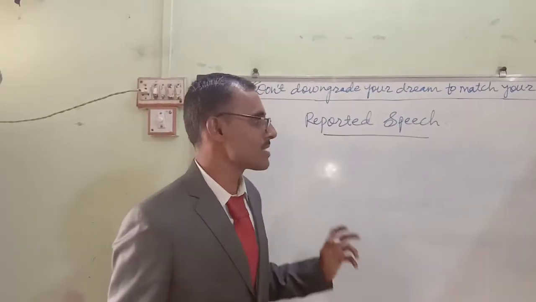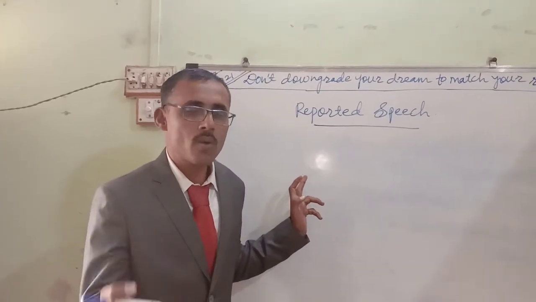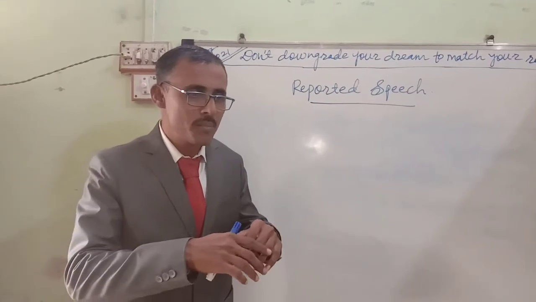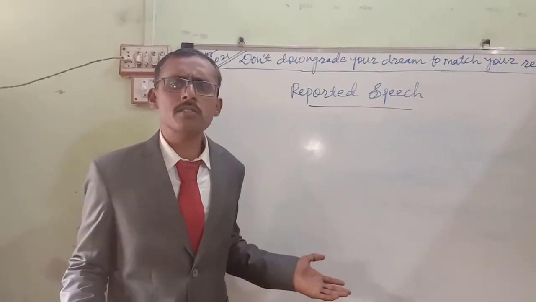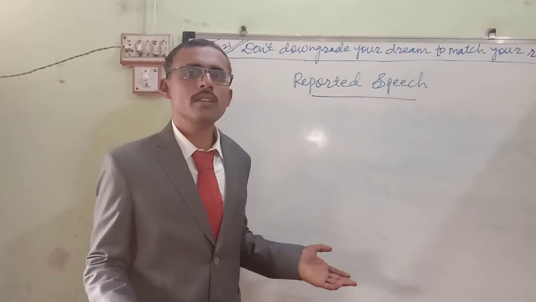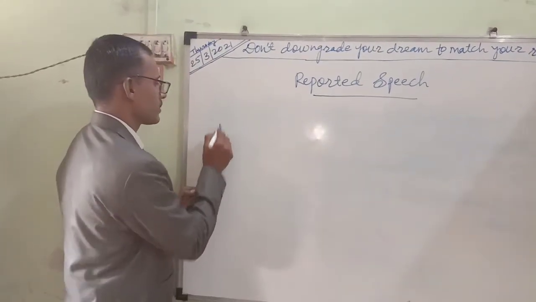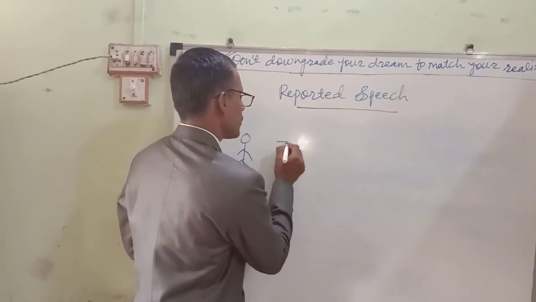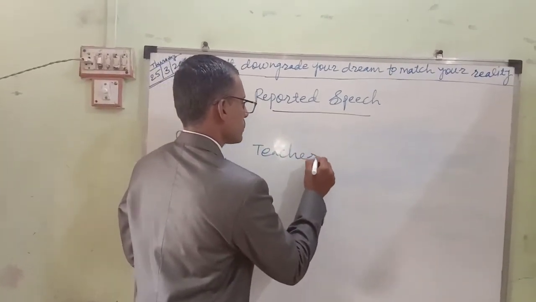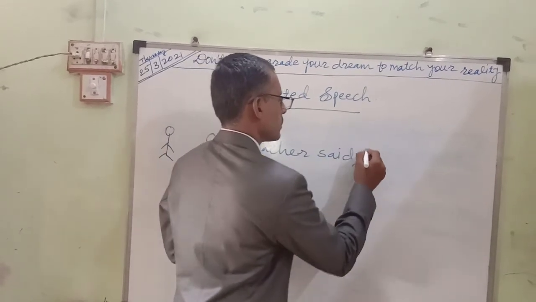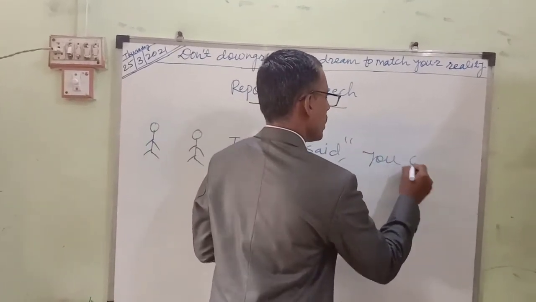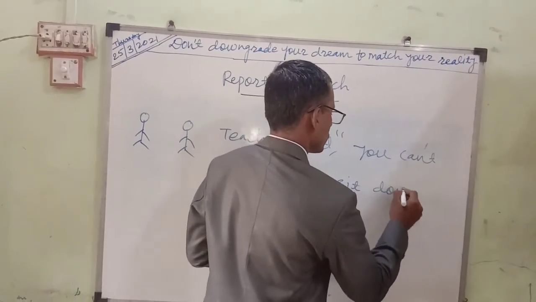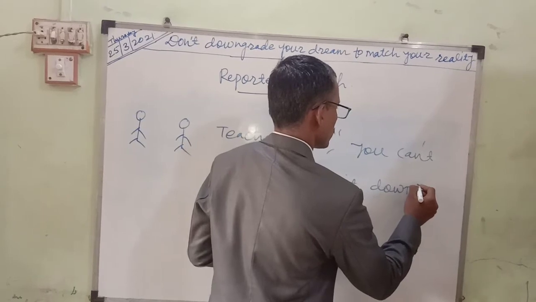You know, my dear students, teachers are telling you, shouting at you, and asking you to sit and come in front of me. At that time you show mischievous actions. You are in various types of moods, screaming, shouting. So suppose there is a teacher and a student. Teacher said, "You can't sit down."